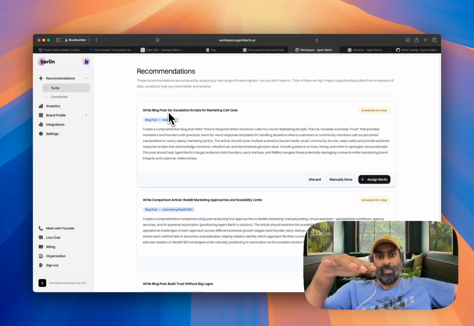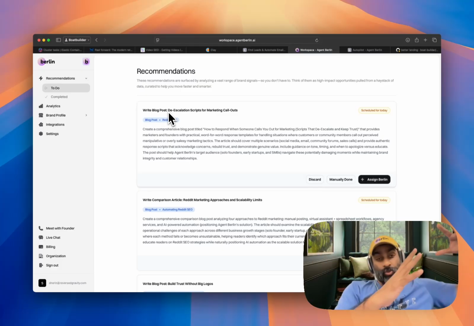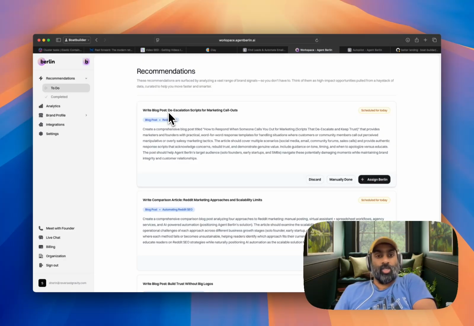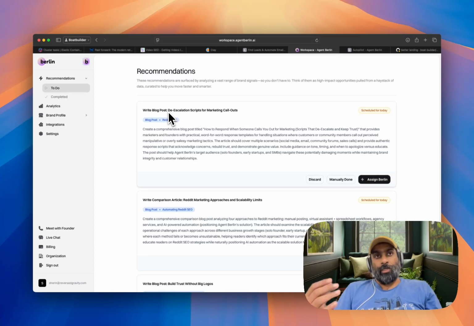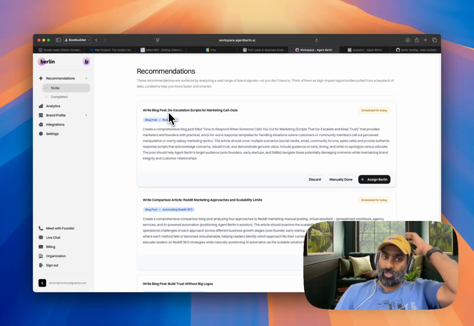Once you have that settled in, which of course you can change in the future also, Berlin takes that as the foundation and does a lot of persona research, keyword gap analysis, and competitor gap analysis: what your competitors are doing, what your users are or probably would be searching.